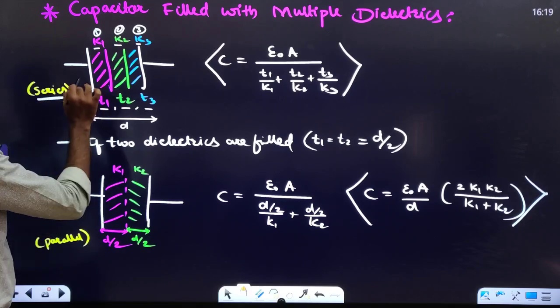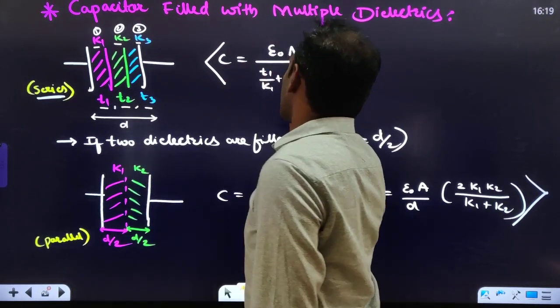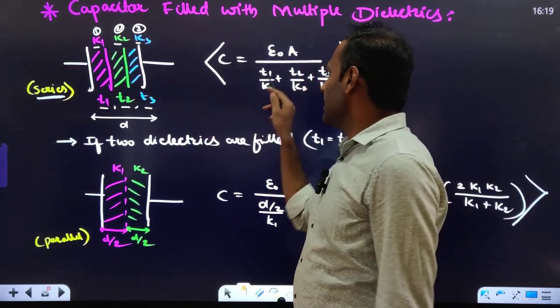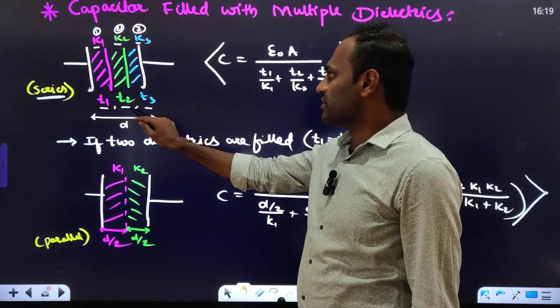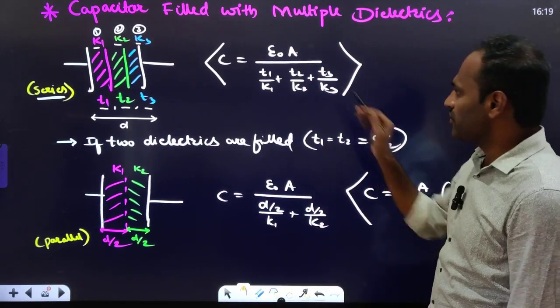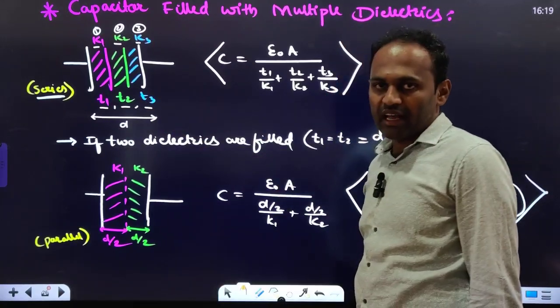Now we have to assume there are 3 capacitors in series. Then the effective capacitance will be epsilon naught A divided by the thickness of the dielectric by its dielectric constant, T1 by K1, plus the thickness of the second dielectric by its dielectric constant, T2 by K2, plus T3 by K3. Like this we have to take it. Right? So this is when the distance is divided by multiple dielectrics.